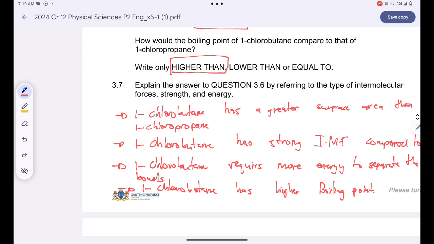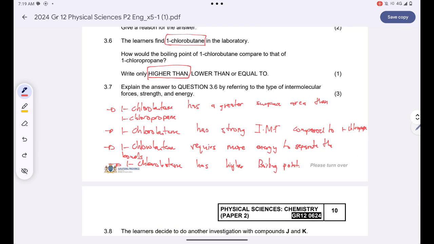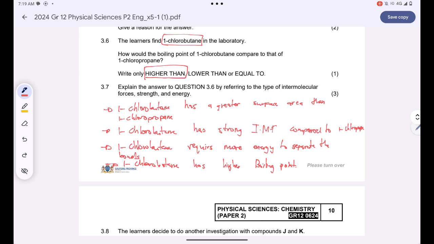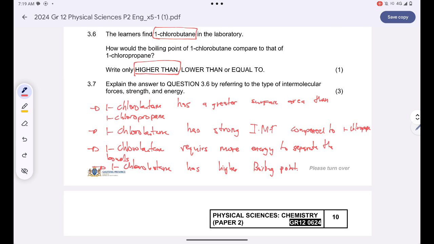Whenever you have to explain the difference in boiling points or maybe vapor pressure, the first thing you have to do is mention the difference between the two compounds. In my case, I said chlorobutane has a greater surface area than chloropropane, or you could have said chlorobutane has a longer chain length than chloropropane. That's the difference between the two compounds.